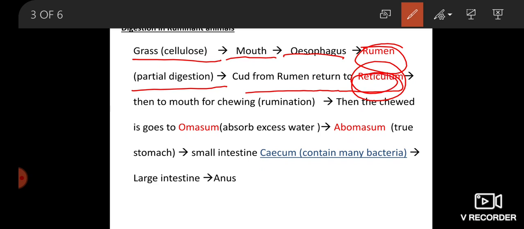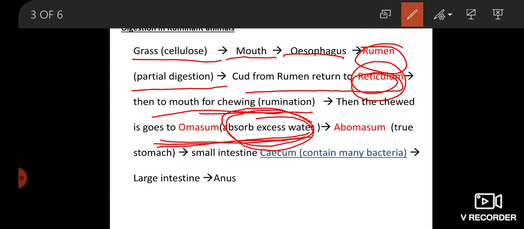Then it goes to the mouth for further chewing, and then the chewed food goes to the omasum, the third chamber. Here maximum absorption of water takes place, then it goes to abomasum, the true stomach, then small intestine, then finally large intestine.